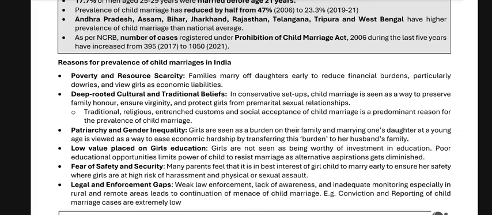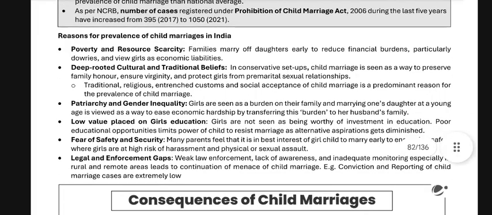Ensure virginity and protect girls from pre-marriage sexual relationships. Traditional religious and customary norms and social acceptance of child marriage are the predominant reasons for its prevalence. Patriarchy and gender inequality: girls are seen as a burden on their family, and marrying one's daughter at a young age is viewed as a way to ease economic hardship by transferring this burden to her husband's family.